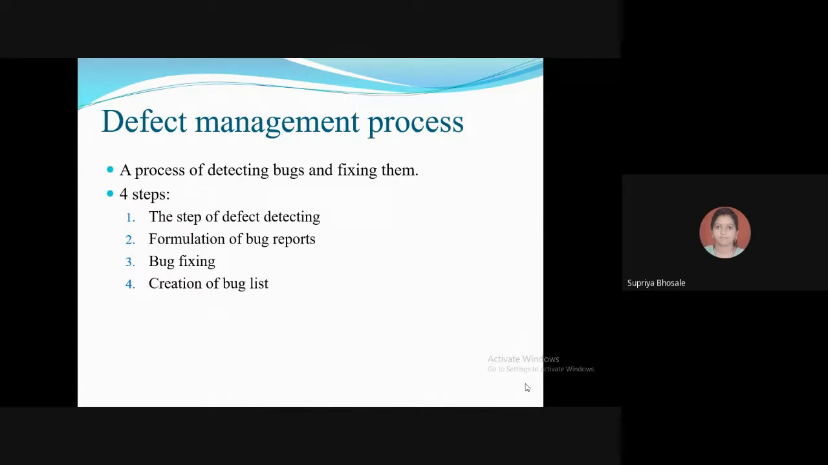Okay, then we'll go for the next step, that is the defect management process. Defect management is the process of detecting the bugs and fixing them. It is necessary to say that bugs occur constantly in the process of software development. They are a part of the software industry. Software development is quite a complex process.